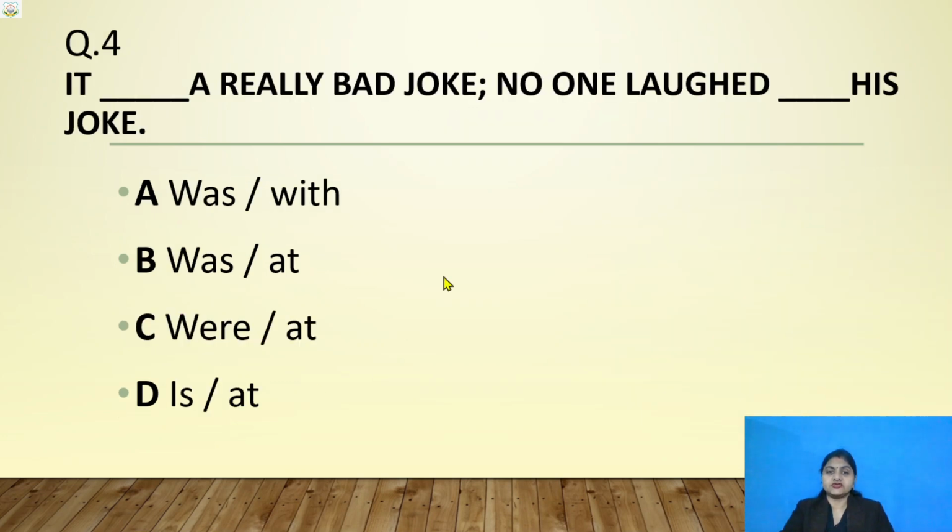Okay. Next question. Question number 4. It a really bad joke. No one laughed his joke. Choose the correct option. A, B, C and D. Think immediately and choose the correct option and give your answer only once. Don't repeat your answer.